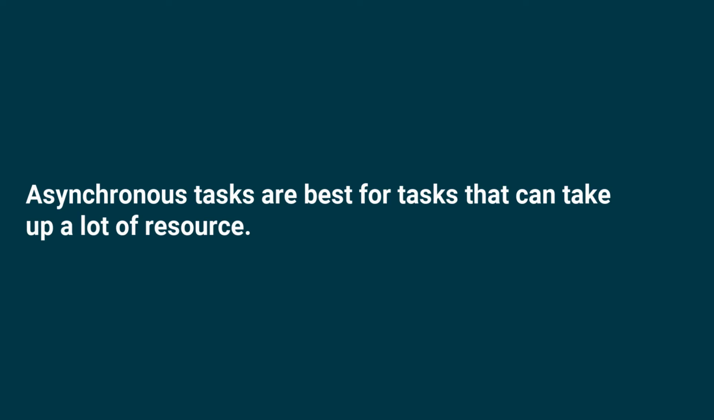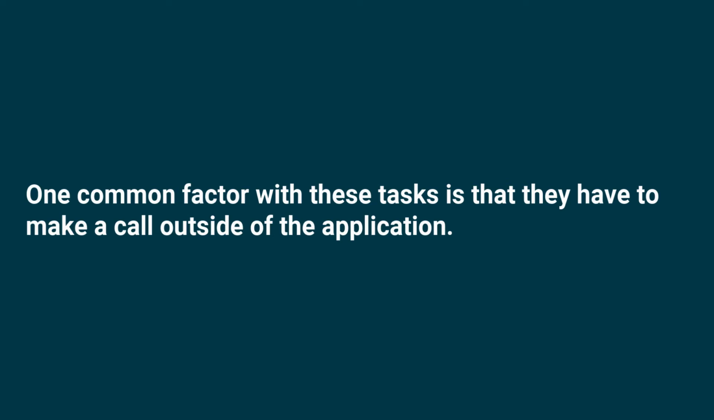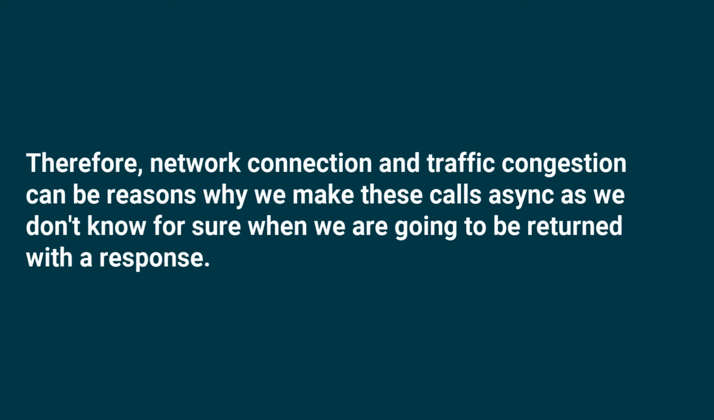Asynchronous tasks are best for tasks that can take up a lot of resource. Such examples include making an API call, making a database call, or uploading a file. One common factor with these tasks is that they have to make a call outside of the application. Therefore, network connection and traffic congestion can be reasons why we make these calls async, as we don't know for sure when we are going to be returned with a response.